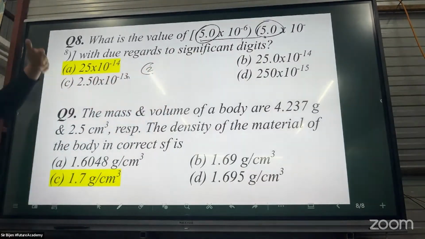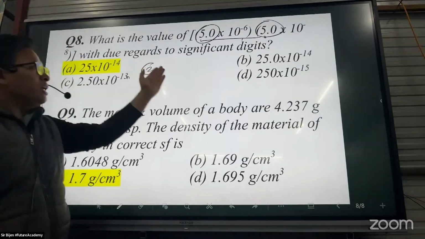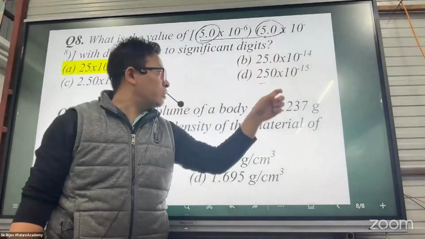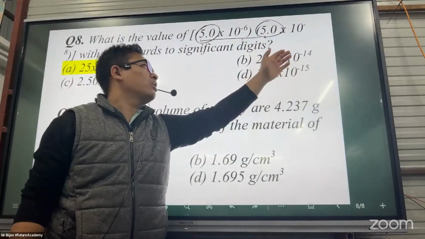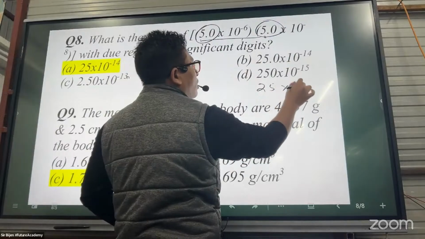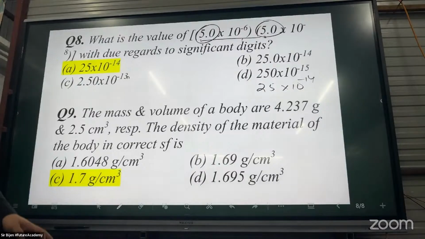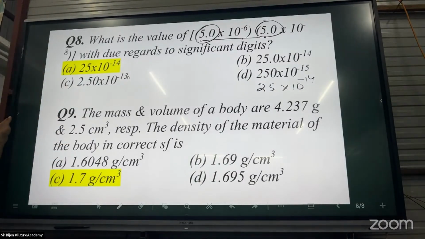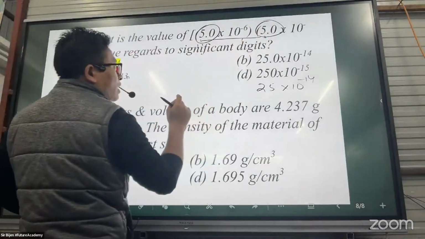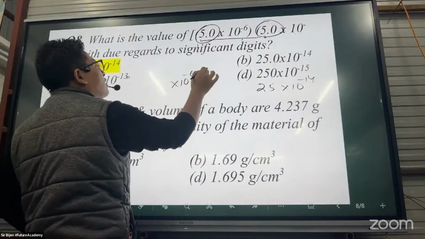Option D also has two significant figures, and this 0 has no significance. Good. Then the question is about the answer, 10 to the power minus 14. Then both are correct, but one is more accurate. In 10 power minus 6 and 10 power minus 8, we choose between 10 power minus 6 and minus 8.